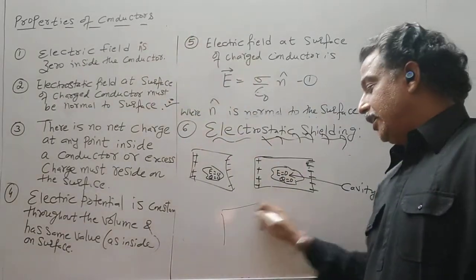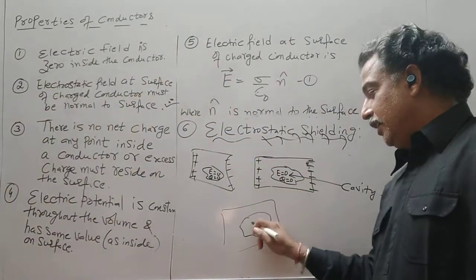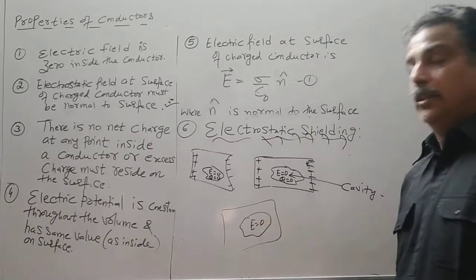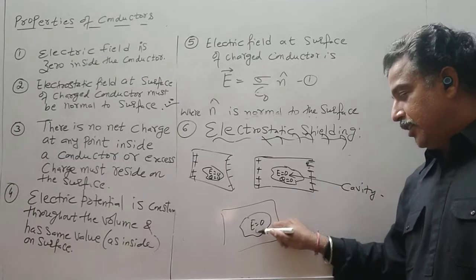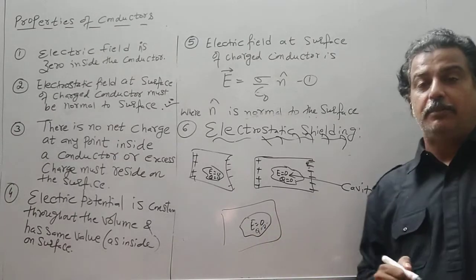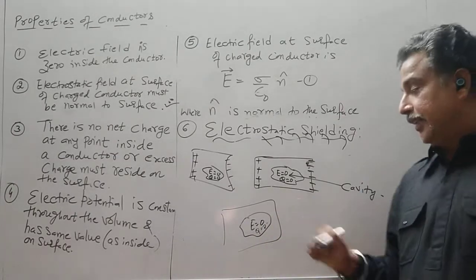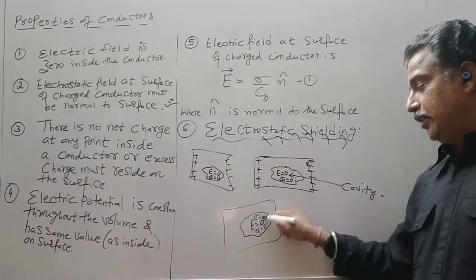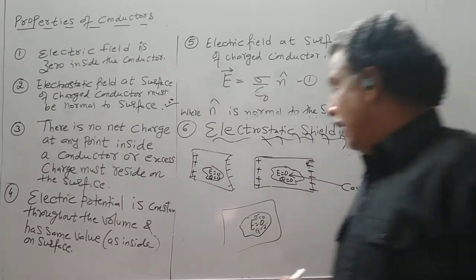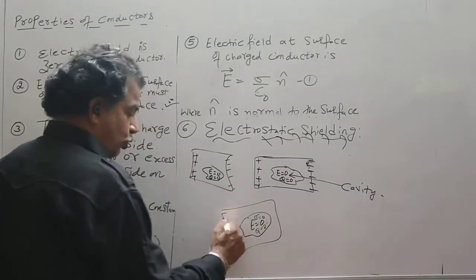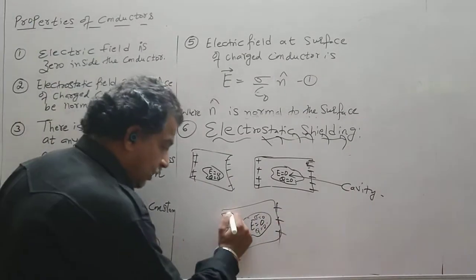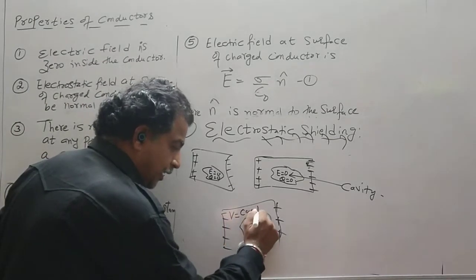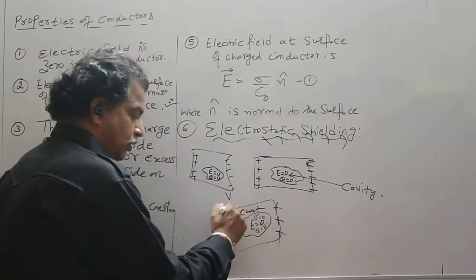Now if the conductor consists of a cavity, the electric field inside the cavity is zero. No charge is there inside the cavity. The charge remains zero, that is, sigma is also zero. But the charges will be induced on the surface of the conductor. V remains constant here, the value of V will be the same on the surface.